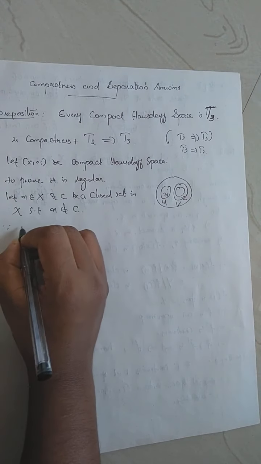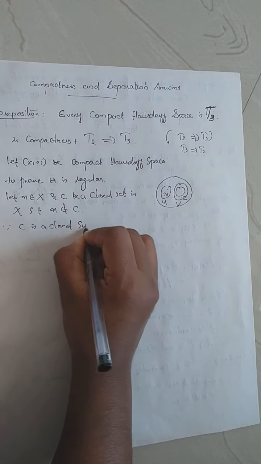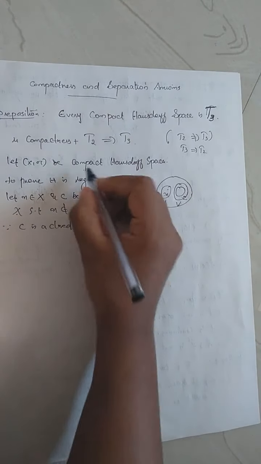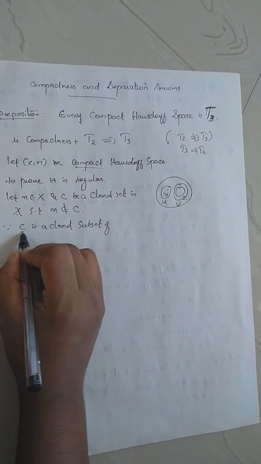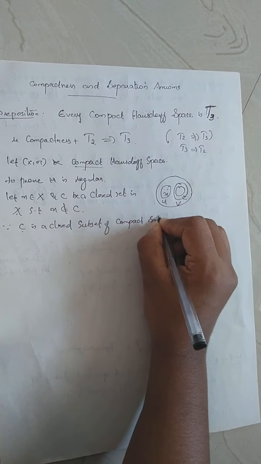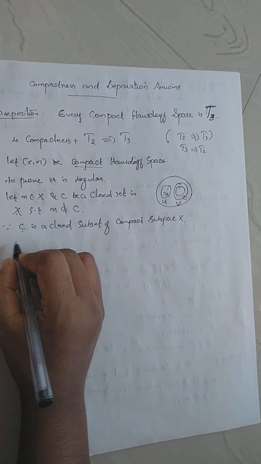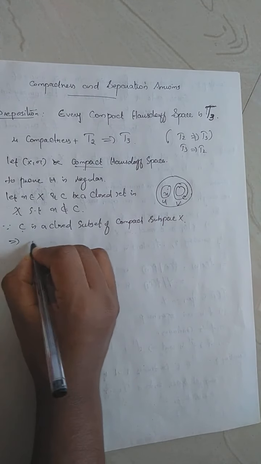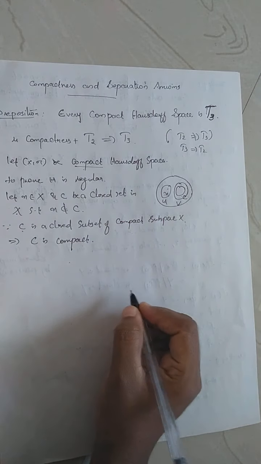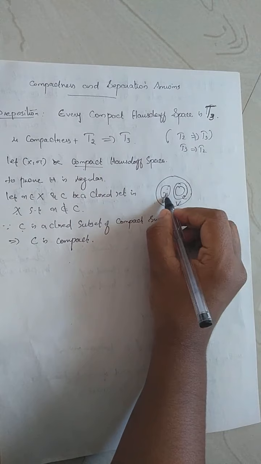Since C is a closed subset of the compact space X, and a closed subspace of a compact space is always compact, C is compact. So C is a compact set not containing the point X.